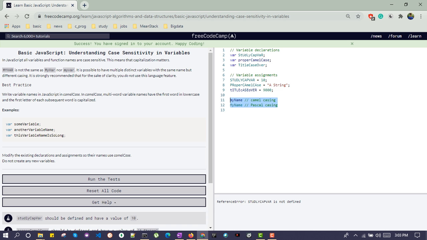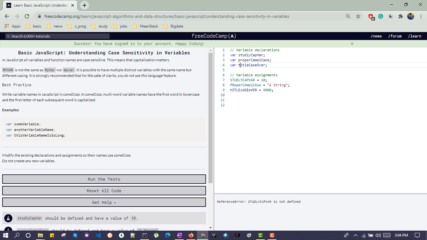Now change this variable name into the camel casing format. So this will go studly, Cap is another word, so C will remain capital, and Var is another, so Var. The second variable is properCamelCase. There is nothing wrong with this one. But the third one, TitleCaseOver, is Pascal casing. We need to convert it into camel casing.